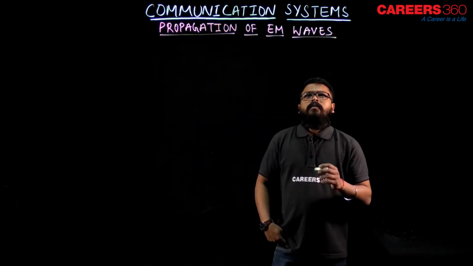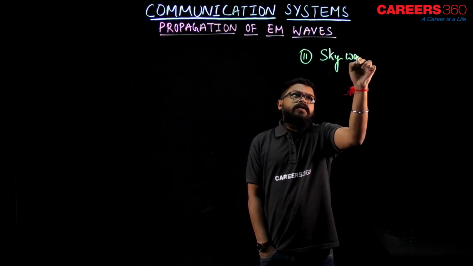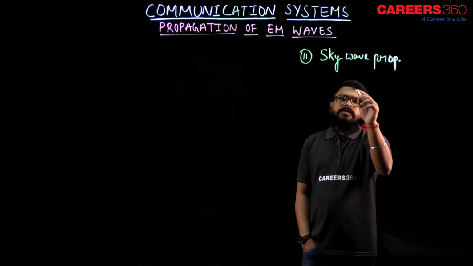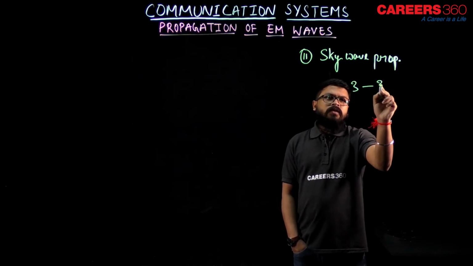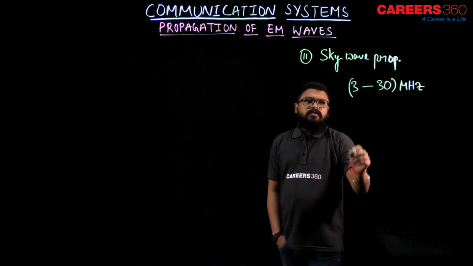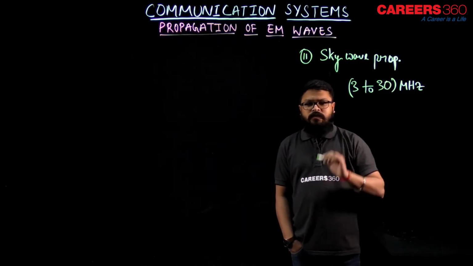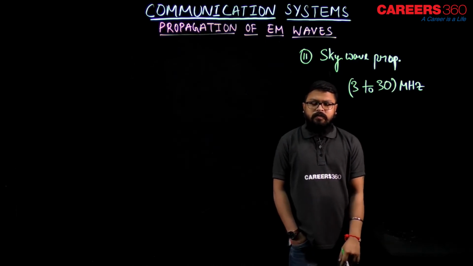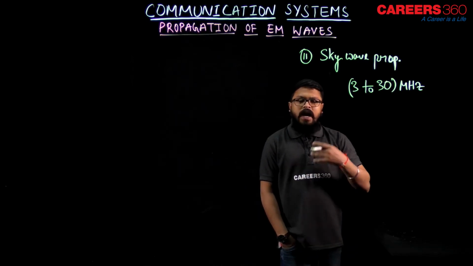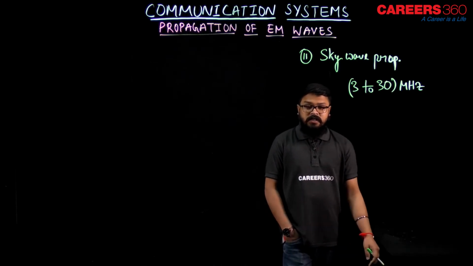Now the other propagation is sky wave propagation. In sky wave propagation we use signals whose frequency range varies from 3 to 30 megahertz. If the signals lie in this frequency range, they are used in sky wave propagation. That is, the signals are meant to be sent to longer distances. In that case, ground wave propagation is not possible.